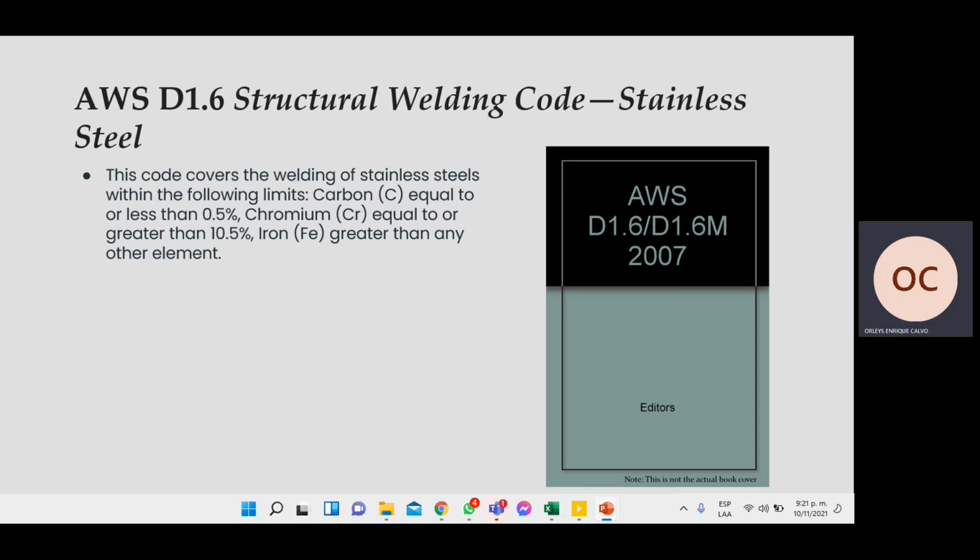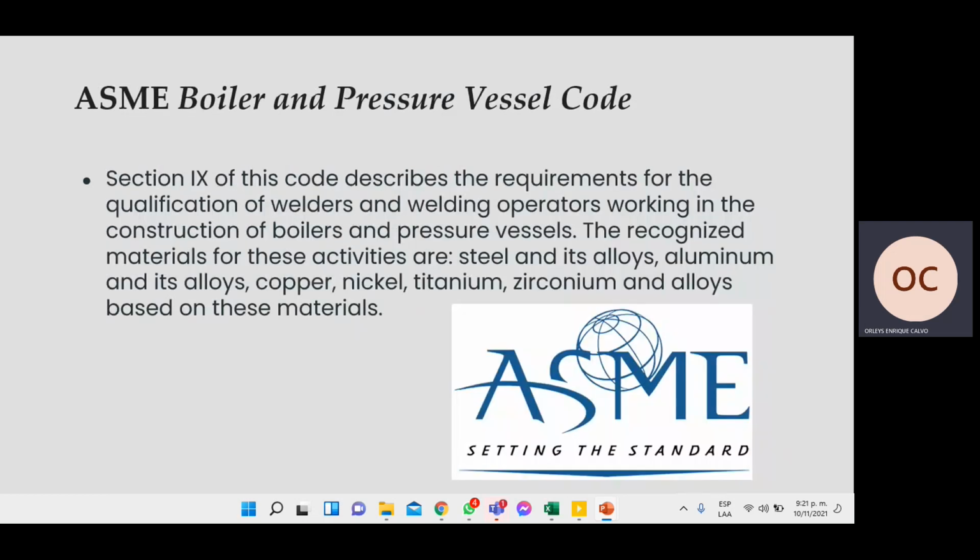The ASME boiler and pressure vessel code is a qualification for the welding operators in the construction of boilers and pressure vessels. This code is used for activities like steel, aluminum, copper, nickel, titanium, zirconium, and other materials based on these materials.